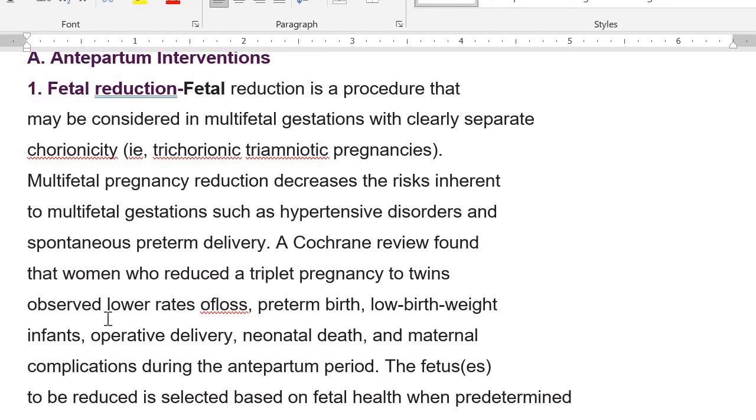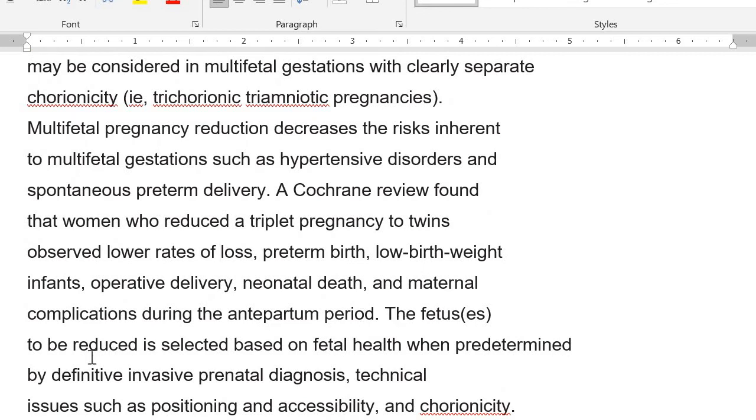A Cochrane review found that the women who reduced a triplet pregnancy to twins observed low rates of pregnancy loss, preterm birth, low birth weight infants, less chance of operative delivery and neonatal death, and fewer maternal complications during the antenatal period. Obviously, when you decrease the number of fetuses, all the complications will decrease.